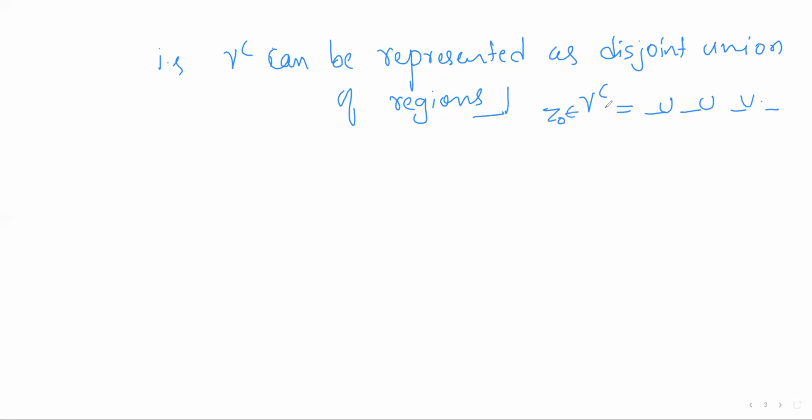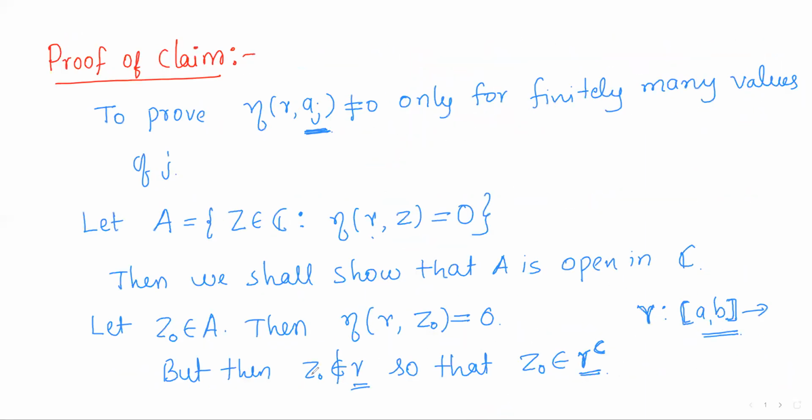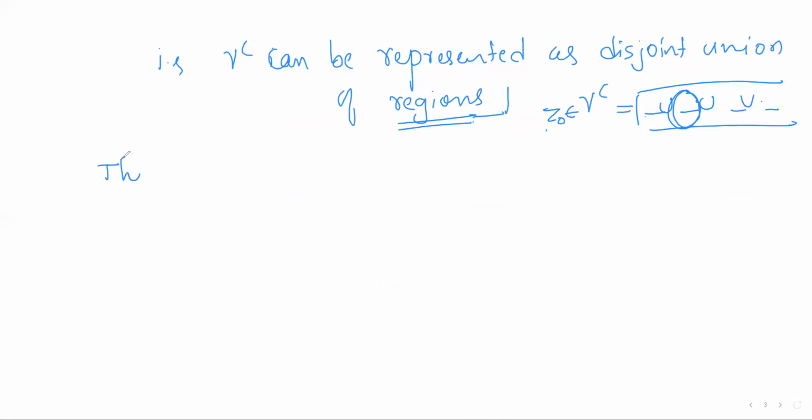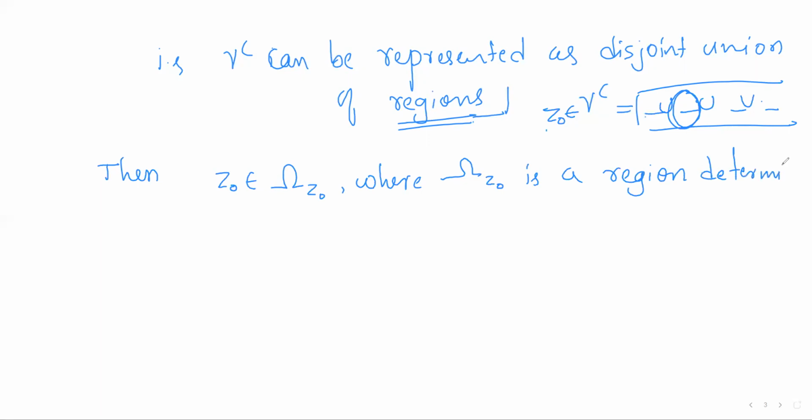Now Z0 is a point of omega complement. So Z0 will be a point of at least one term of the union, and each term is a region. So Z0 belongs to omega Z0, where omega Z0 is a region determined by gamma.